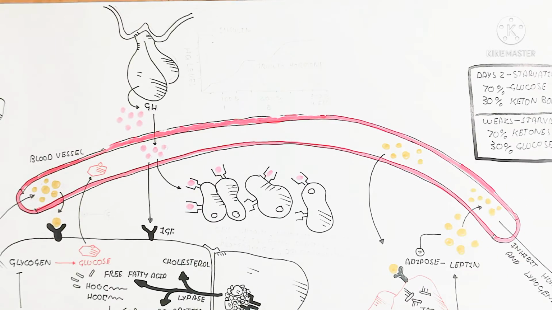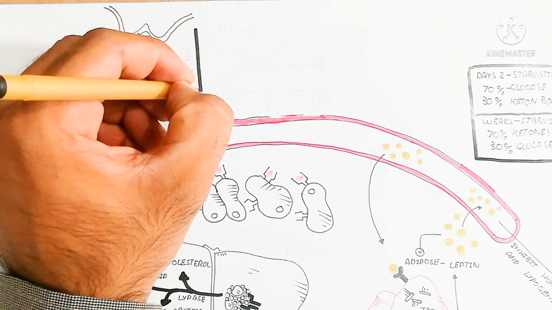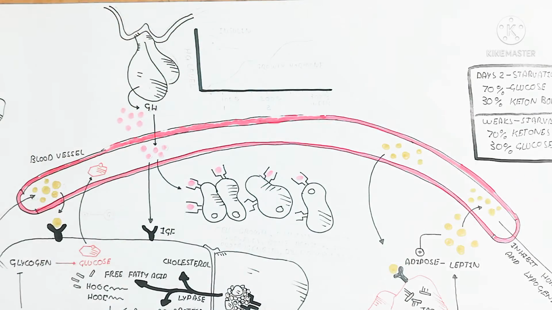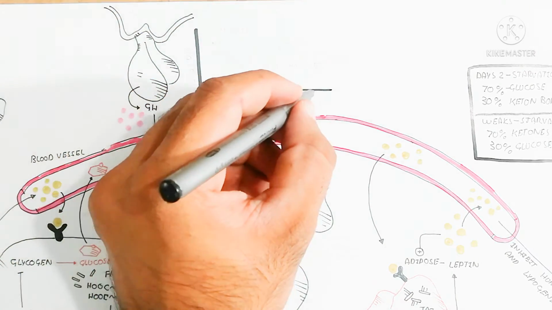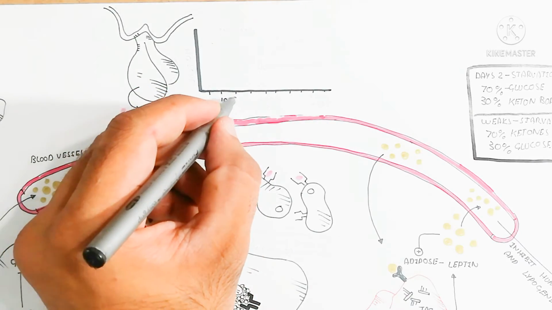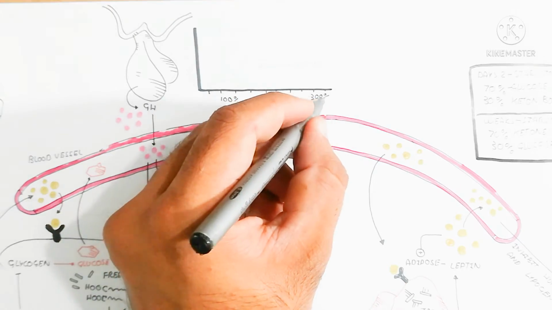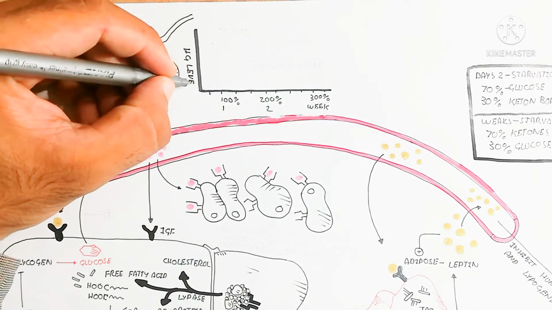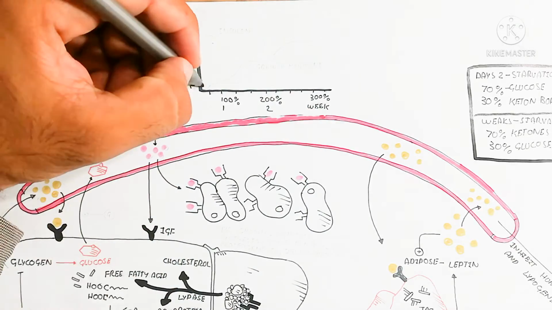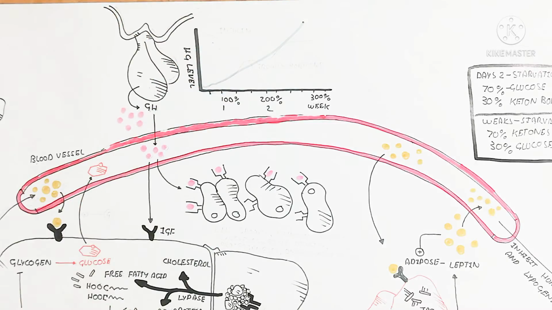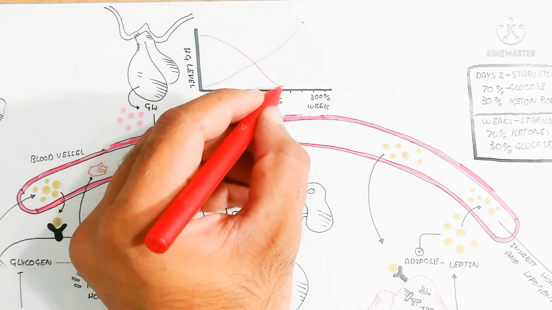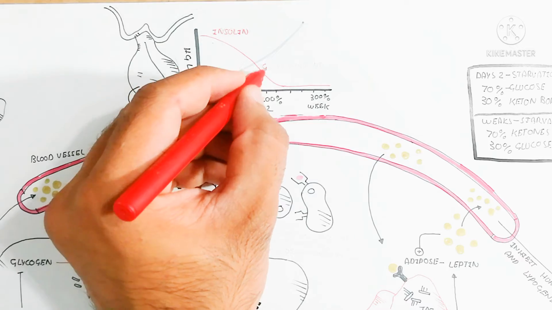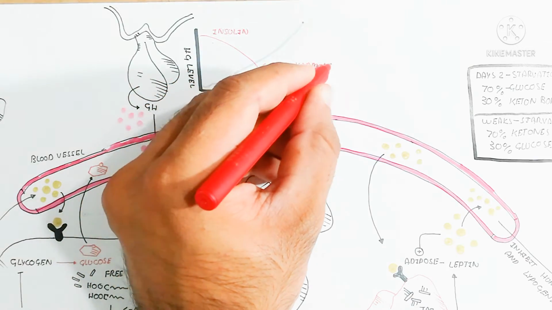And on the other hand, it stimulates insulin-like growth factor 1 and 2 in the liver and muscle. In this graph, we look at the high level of human growth hormone, shown vertically, and the time in days is shown horizontally.